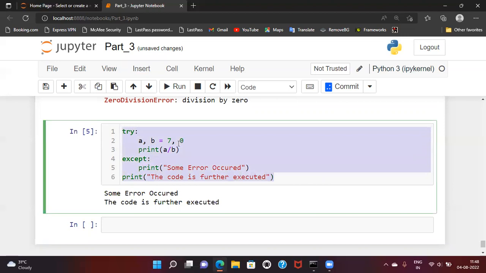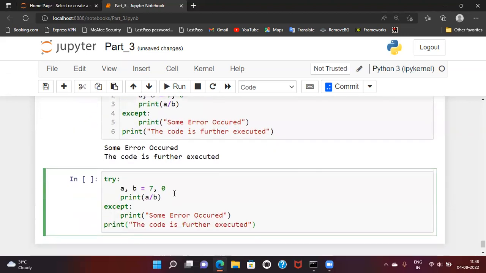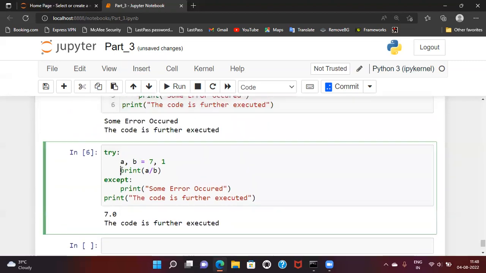Now, what will happen if there is no error in this try block? Let me do that as well. Let me change it to 1. If it is 1, then no zero division error will occur. Let me run this. You can see this print statement is getting executed. This is not coming to the except block, so "some error occurred" is not printed over here, but the next line is being executed as it is. So normal program flow is happening. It is not stopping the further execution of the program while we use this try except block.